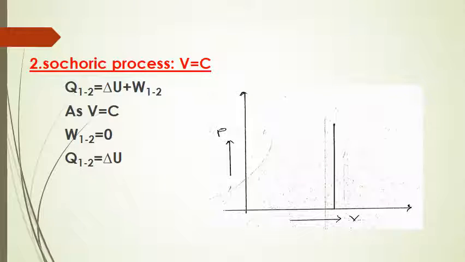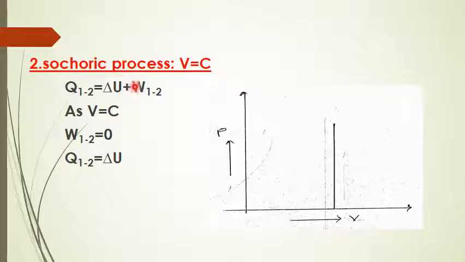Then the isochoric process. Isochoric process means volume will be constant throughout the process. You can observe in the PV diagram here that throughout the process the volume is constant. The line is perpendicular to the x-axis, which is the volume axis. If you apply this condition to the first law of thermodynamics, W1-2 is 0, because W1-2 is nothing but PdV work.